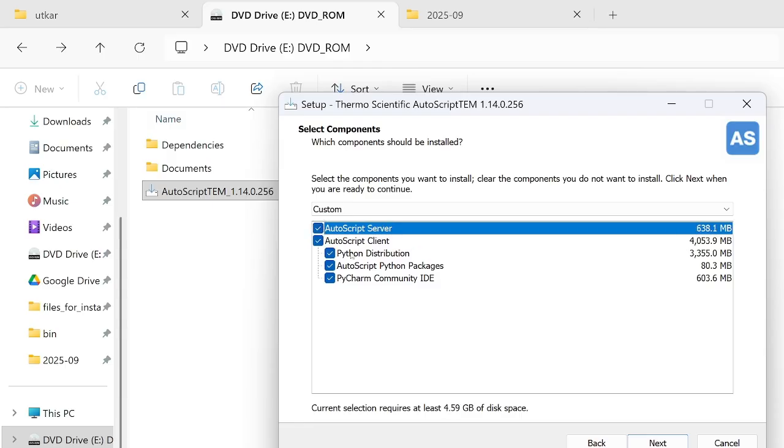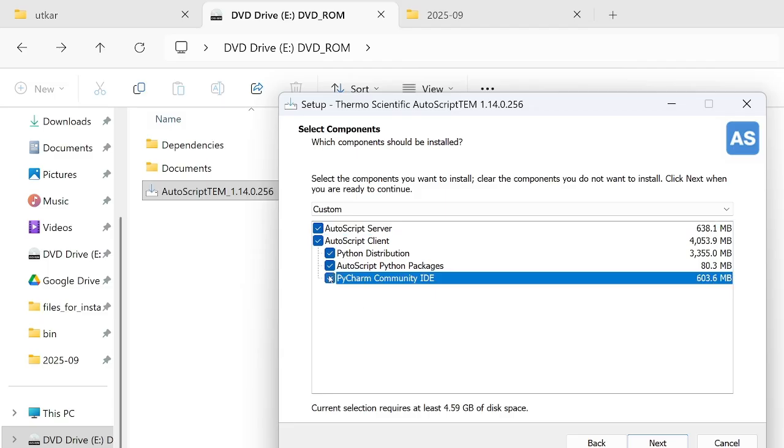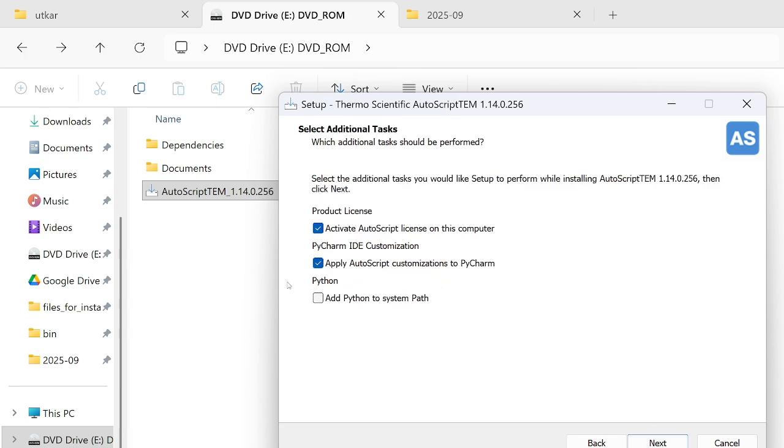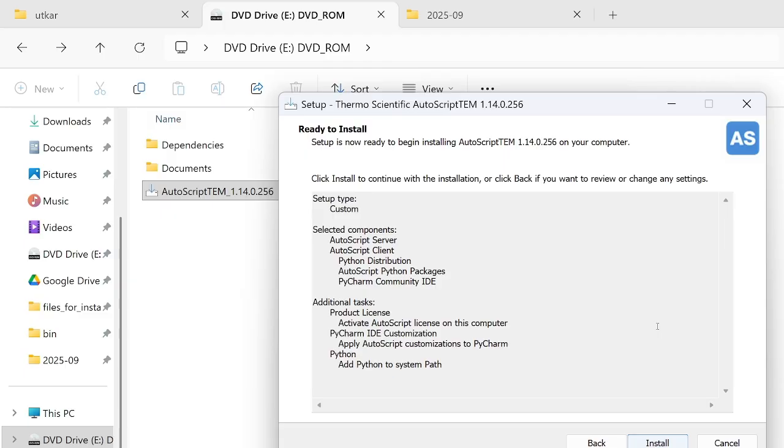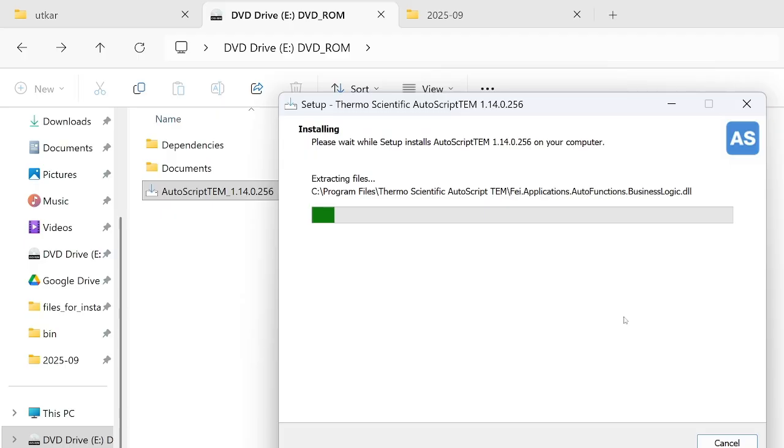And at this point, let us install both the parts, and the client has Python distributions corresponding to that, and it also installs PyCharm internally. You can choose to not install it, but let's just install it. So overall, it is around 5 gigabytes, and you can choose to add the Python system to the path, and it lists down what all things it will install, and we can wait until it installs.